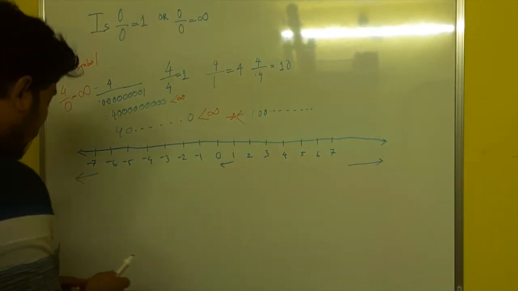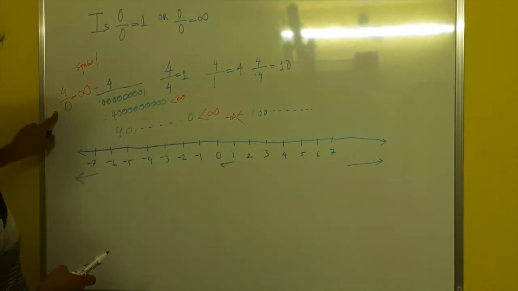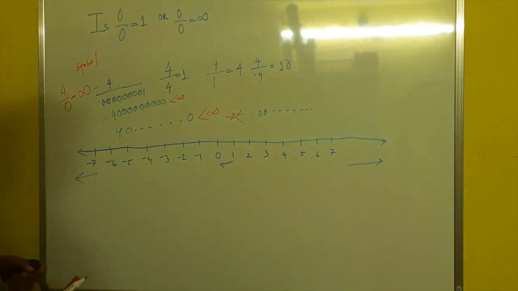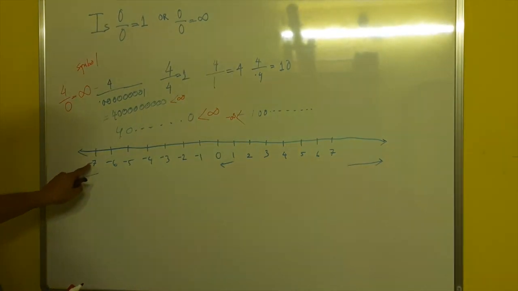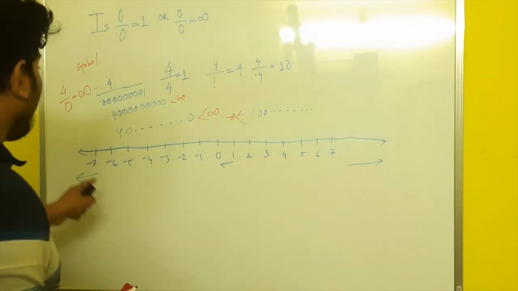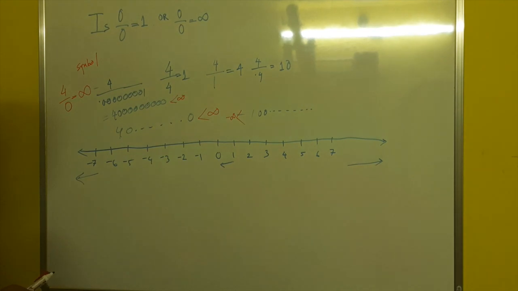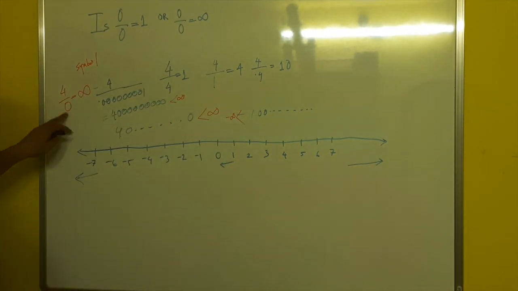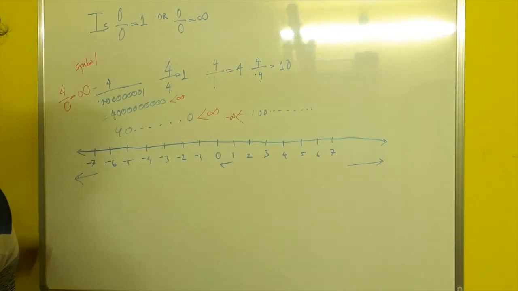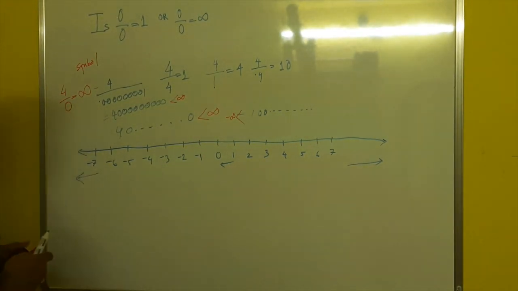But conceptually, when we divide something by the smallest positive number, because this sign just represents a direction, positive or negative, in which direction it will go. So in that case, 0 is the minimum, lowest number. When we divide something with the lowest number, the result we are going to get is the highest. So that we consider as infinity.